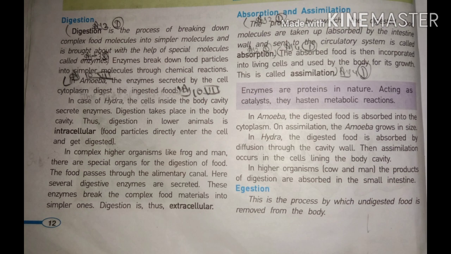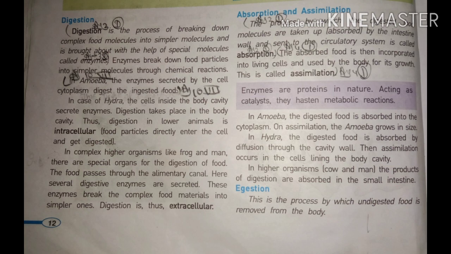Okay, next is assimilation. Assimilation means the absorbed food is then incorporated into living cells and used by the body for its growth. Means when the body absorbs the food material, it is used by the cells to grow in size and for different functions. This is called assimilation. And assimilation is a very important process for the growth and maintenance of the body. Without assimilation, growth and maintenance of the body cannot take place.